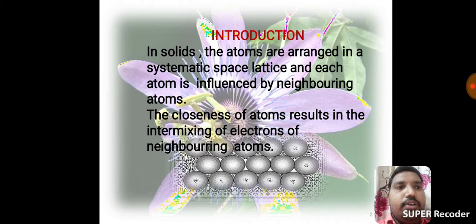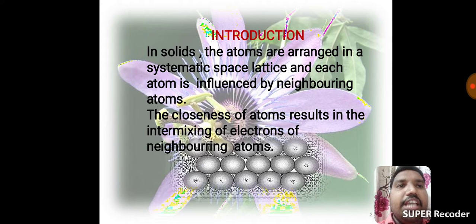In solids, the atoms are arranged in a systematic space lattice, and each atom is influenced by neighboring atoms.